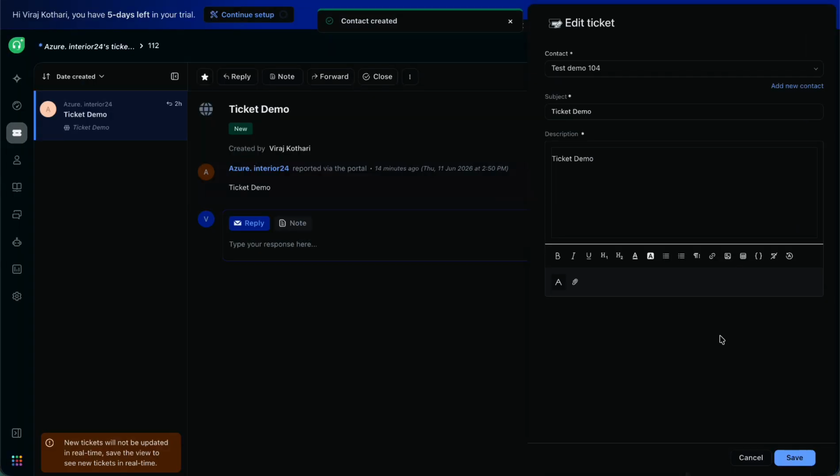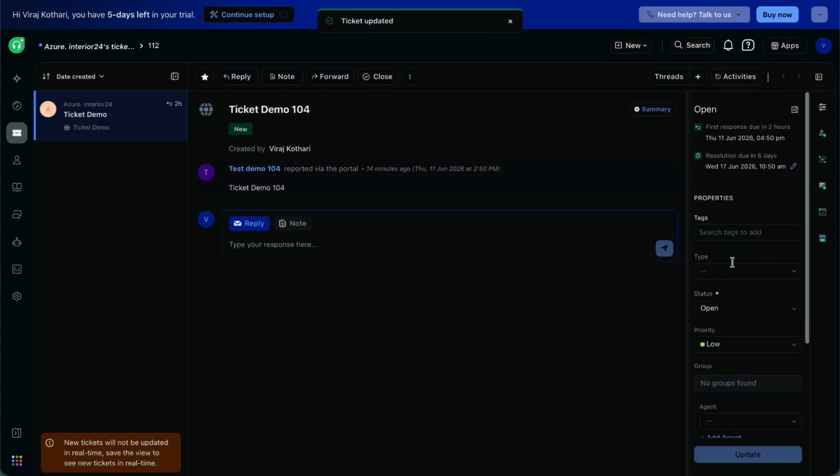Create the contact, and select this contact in this ticket, and save the ticket.